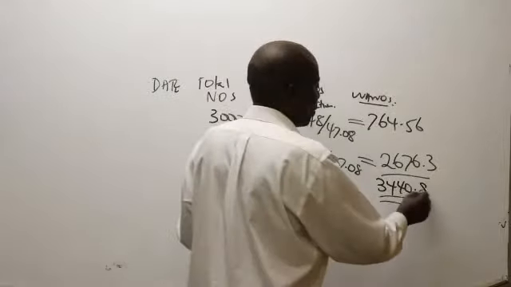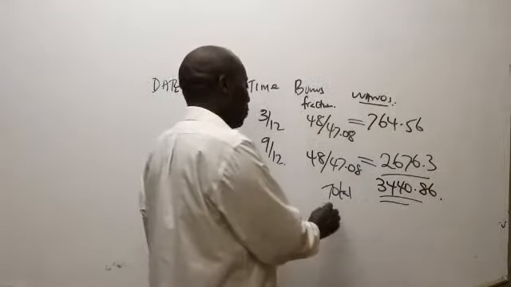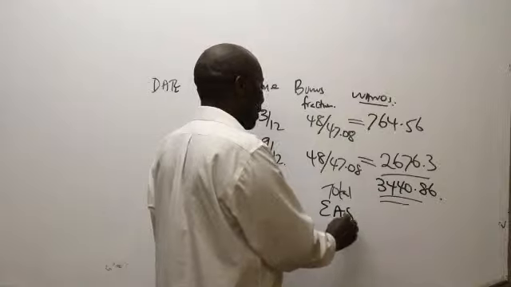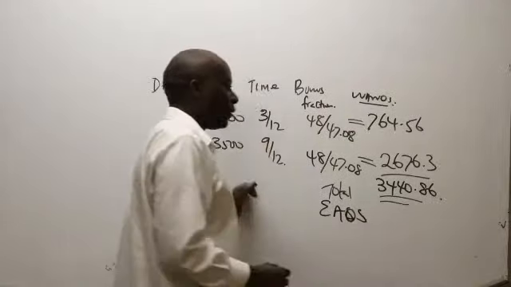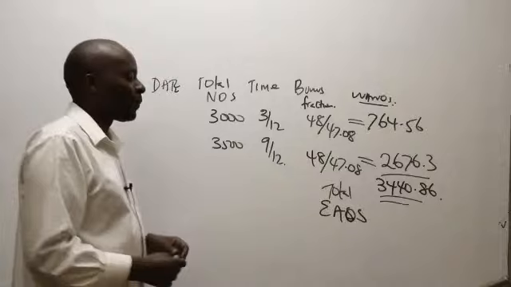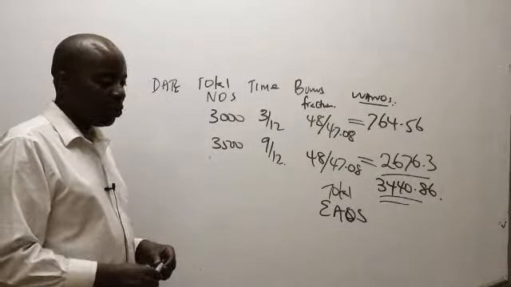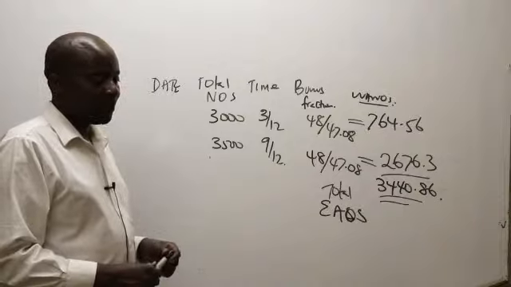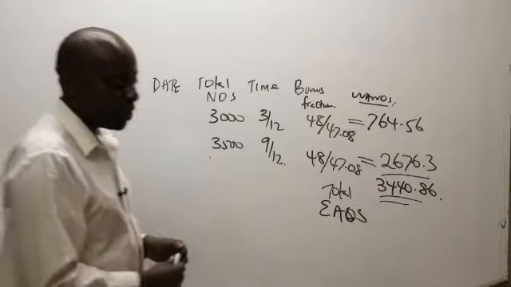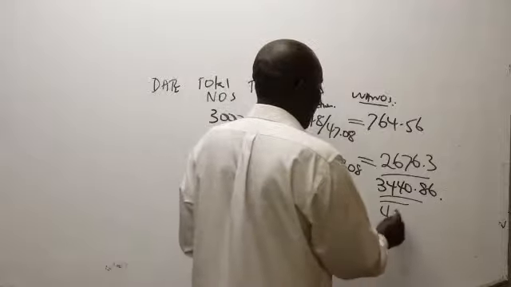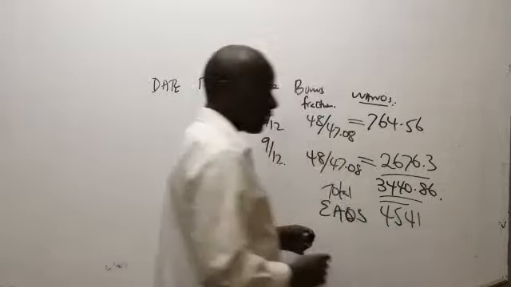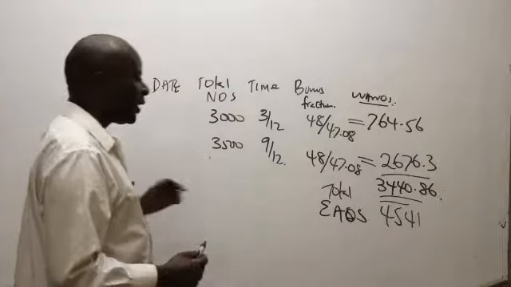3440.86. Thank you very much. Now, is there somebody who is able to remember the EAOS of the first year, 2018? Is there somebody who can give us the earnings attributable to ordinary shareholders? Earnings attributable to ordinary shareholders, 4541. 4541 for 2018. Thank you very much.